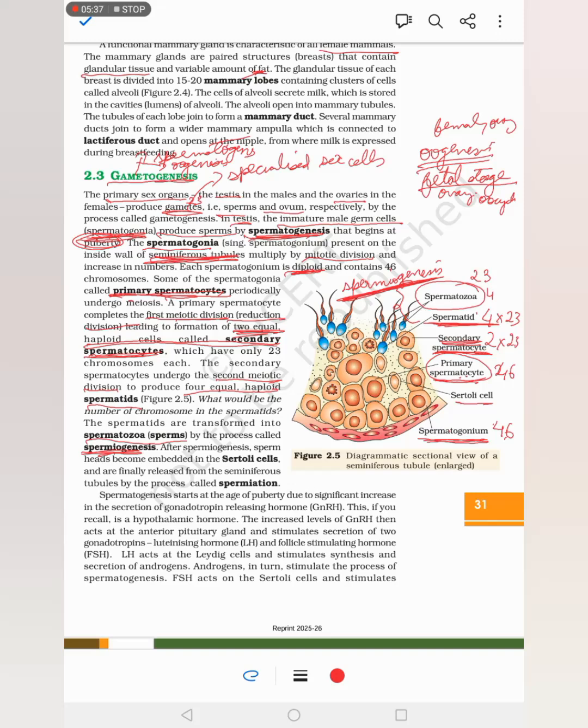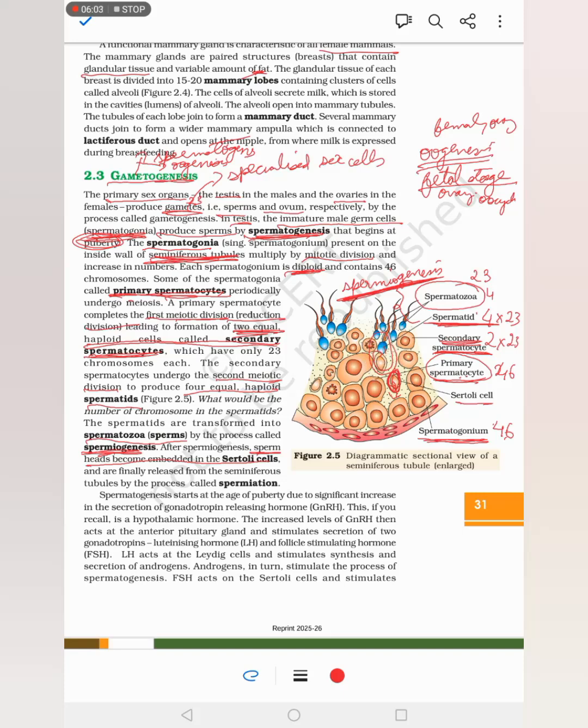After spermiogenesis, that means after the formation of sperm, the sperm head gets embedded in the Sertoli cells. We already learned about Sertoli cells. These are cells around the seminiferous tubule, which provide nutrition to the sperm and the germ cells. So the sperms attach to the Sertoli cell.